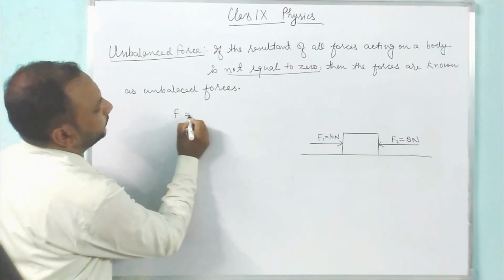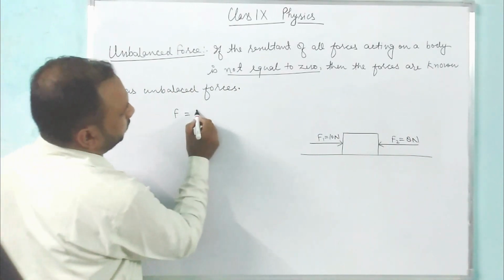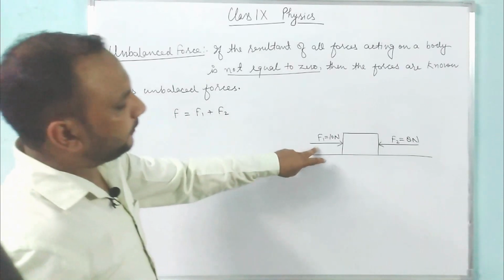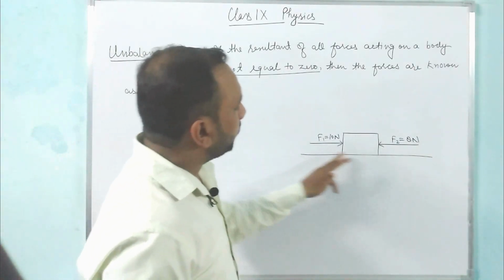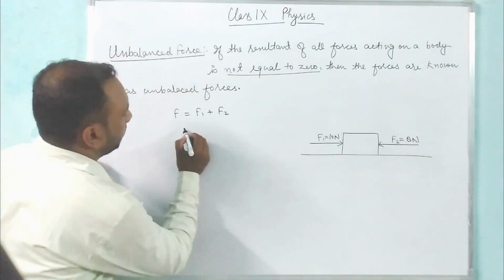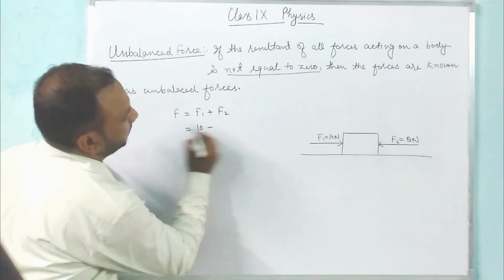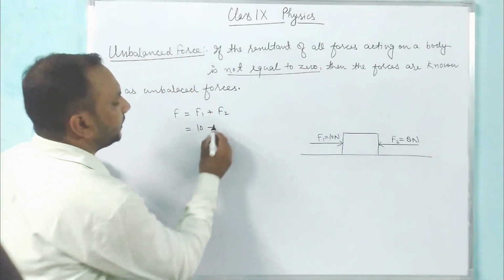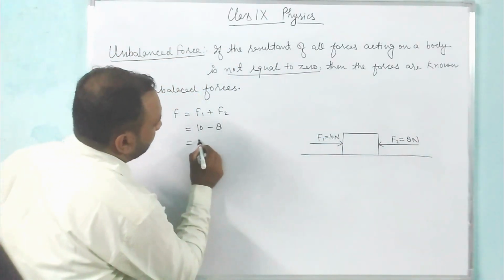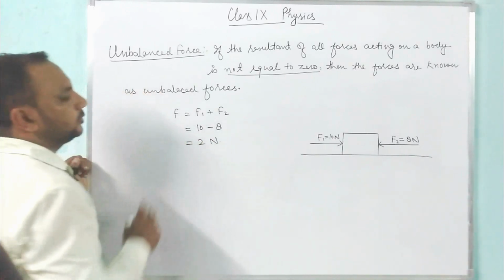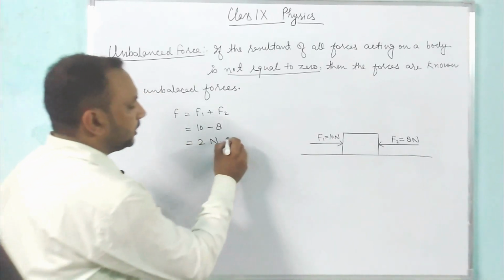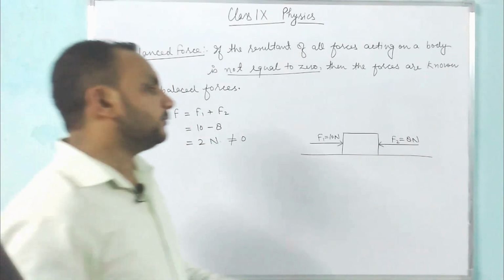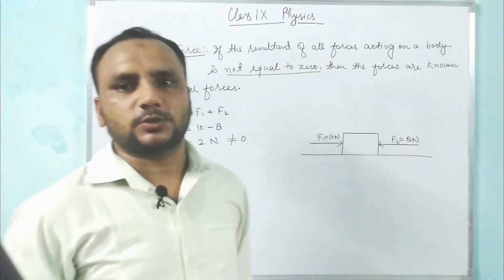The sum F equals F1 plus F2. As F1 is towards the right, it would be positive, and F2 is towards the left, so it would be negative, and the sum of these forces is 2 Newton. This is not equal to 0.